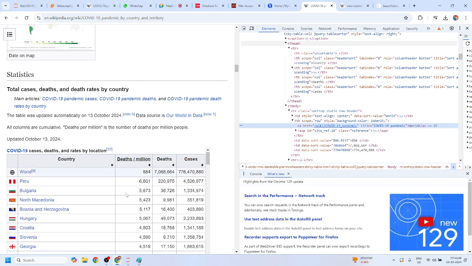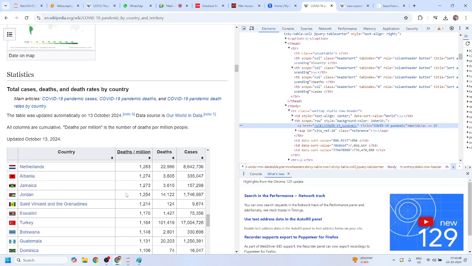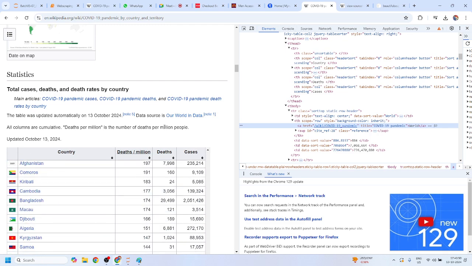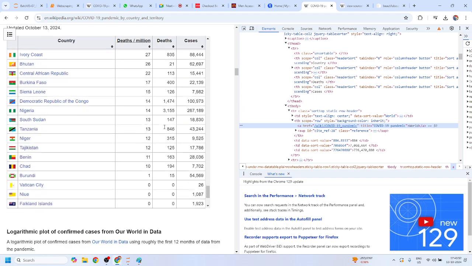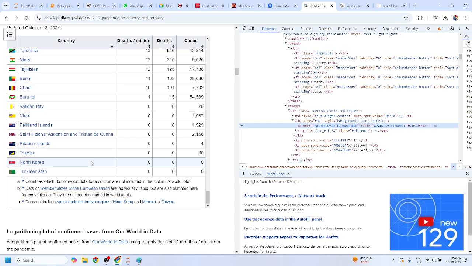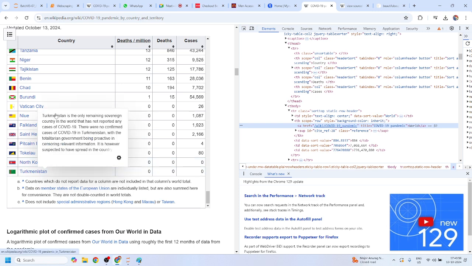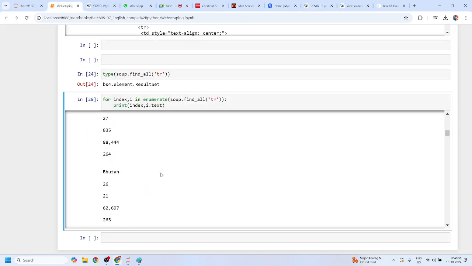So first of all, you have to check here. The last value is Turkmenistan, right? Candidate, you have two different approaches: either you can use Control F, or you can just simply scroll. Let me check by scrolling whether there is Turkmenistan or not.